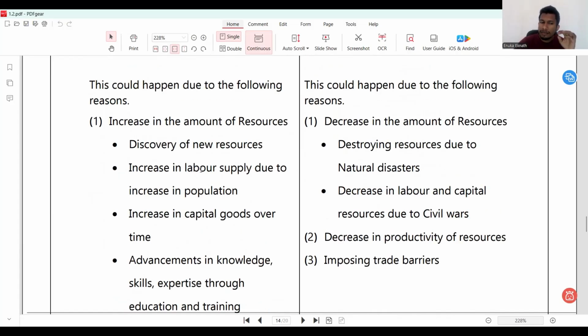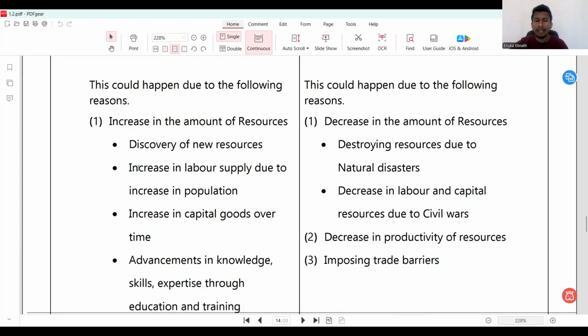But if you look at this first one in detail, when I say increase in the amount of resources, it could happen due to discovery of new resources. The term discovery should come here with regard to the land resources. So discovery of new natural resources that we can use in the production process of goods and services.